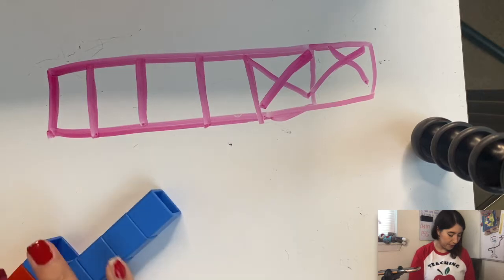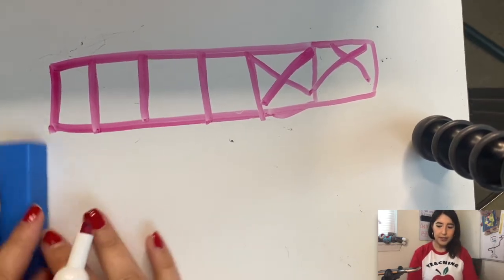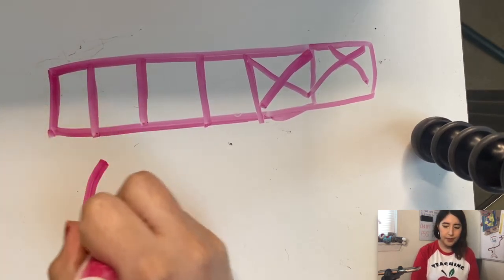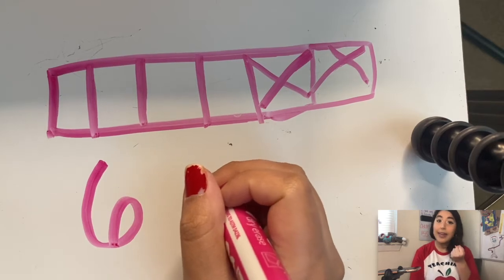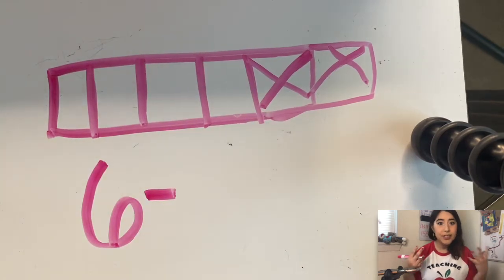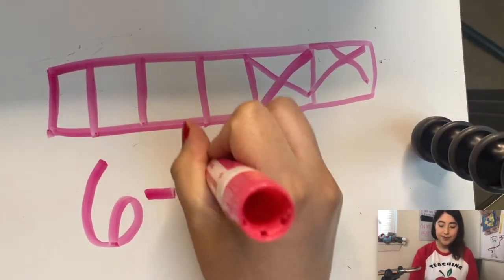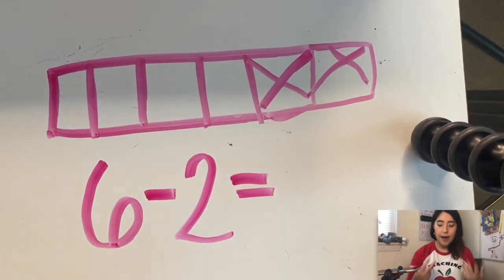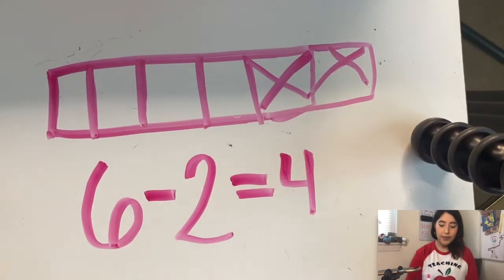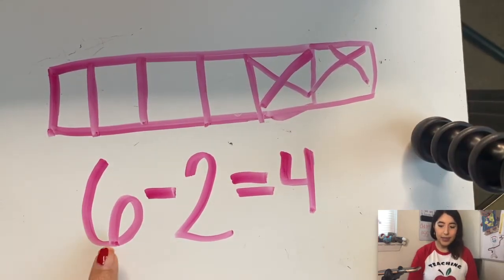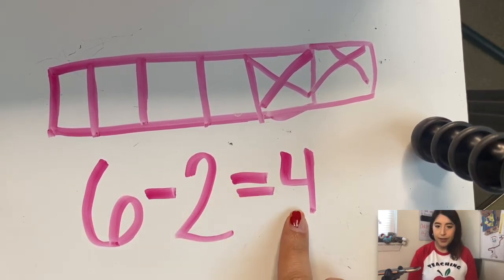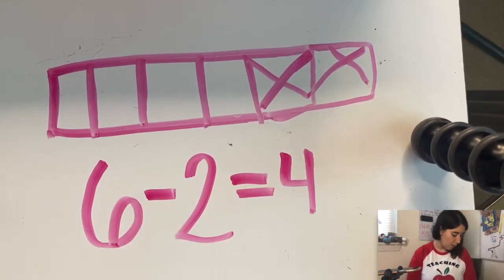So the number sentence would be, what number did we start with? 6. And we're taking away, so what symbol? Minus. And how many cubes did we take away? 2. Equals, how many cubes do we have left? 4. Let's read this number sentence. Ready? 6 minus 2 equals 4.